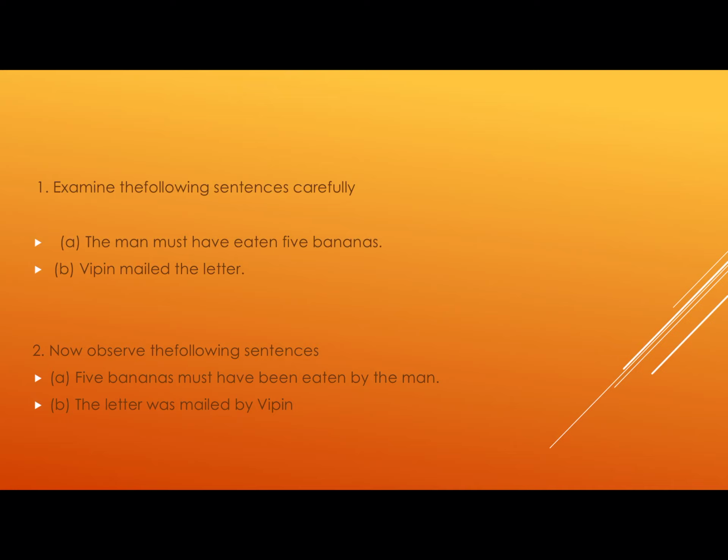So here, 5 bananas must have been eaten by the man and the letter was mailed by Vipin. So in the active voice, stress was on the subject, that was man and Vipin, and they were the subjects of those sentences. And in the passive voice, stress is on the object, and here the objects are 5 bananas and the letter.